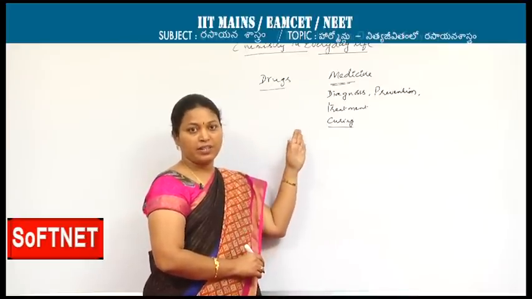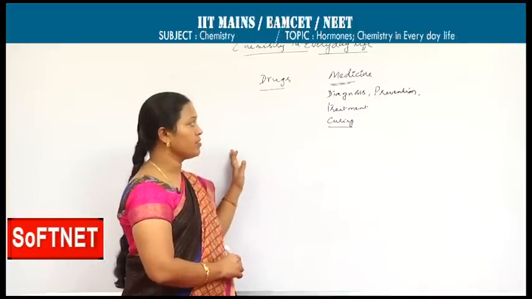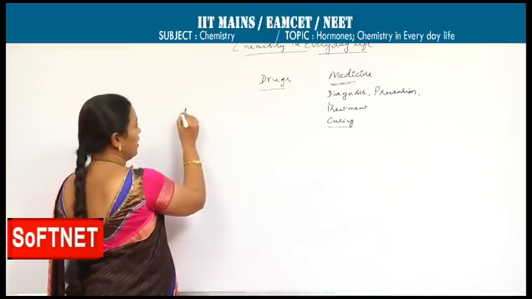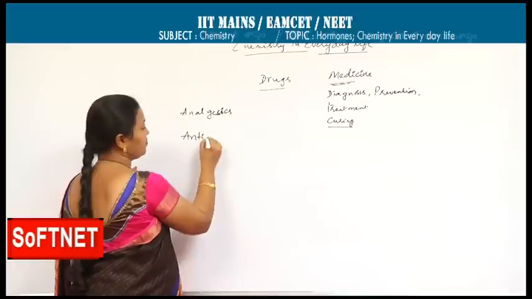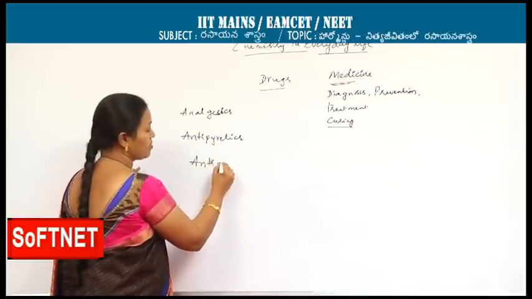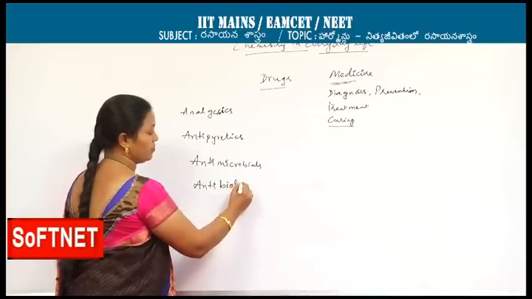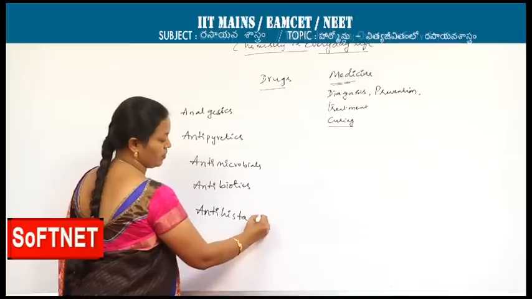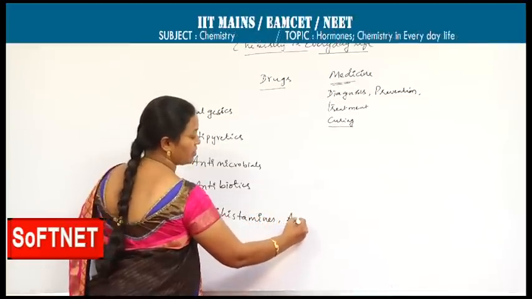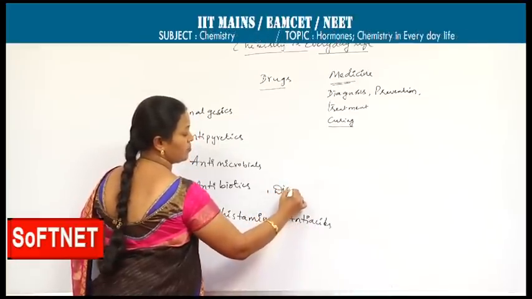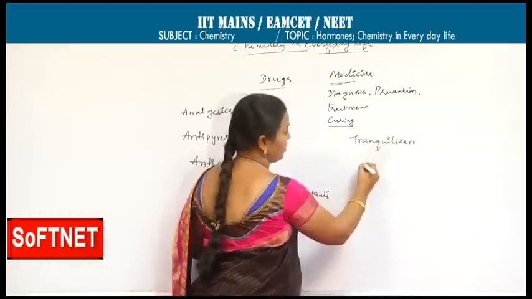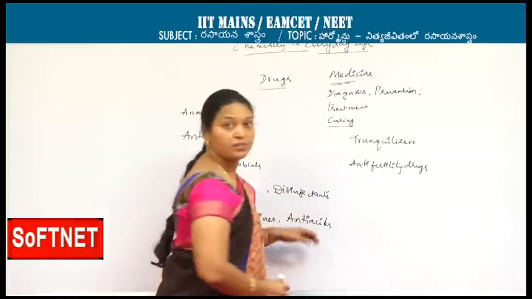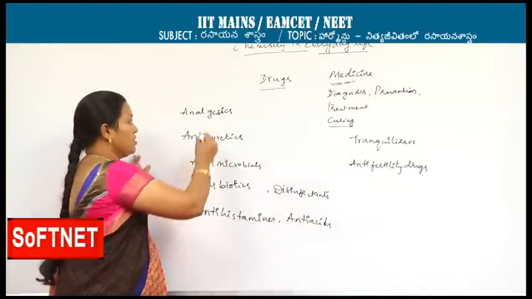Under this part on medicine, we will discuss certain medicines based on their mode of action: analgesics, antipyretics, antimicrobials, antibiotics, antihistamines, antacids, disinfectants, tranquilizers and anti-fertility drugs. Regarding all this, we will first discuss analgesics.